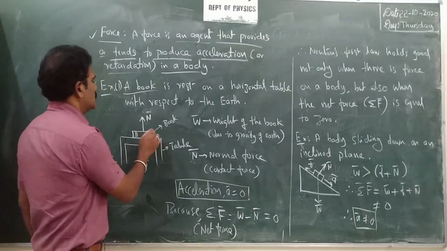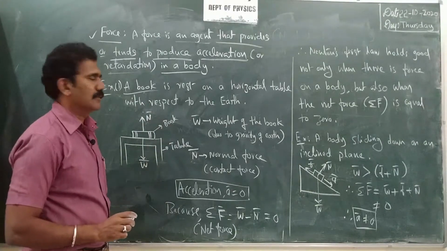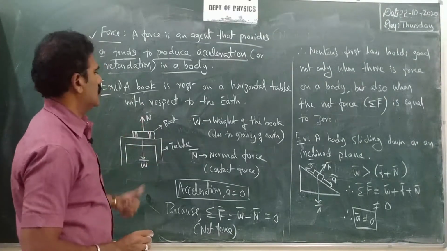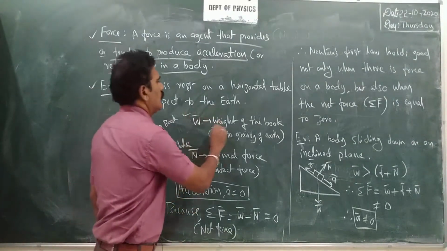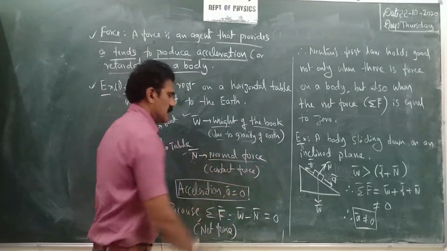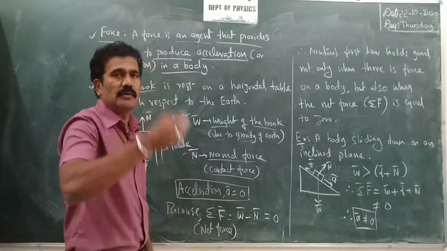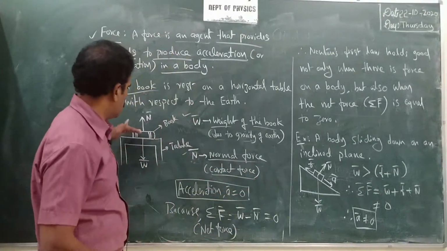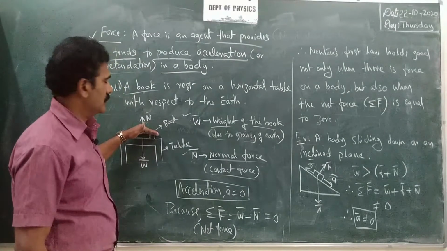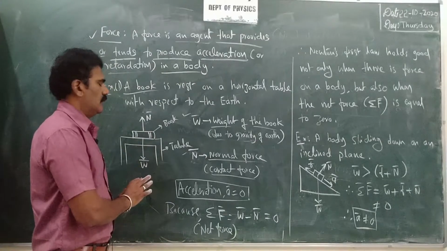So to this surface we can have a normal force acting in the opposite direction. Correct. So N bar is called normal force. W is the weight of the book due to gravity of the earth, and N bar is the normal force, and this force is also called contact force, and always perpendicular to the surface of the body. Okay. Now in this simple example, what do you say?